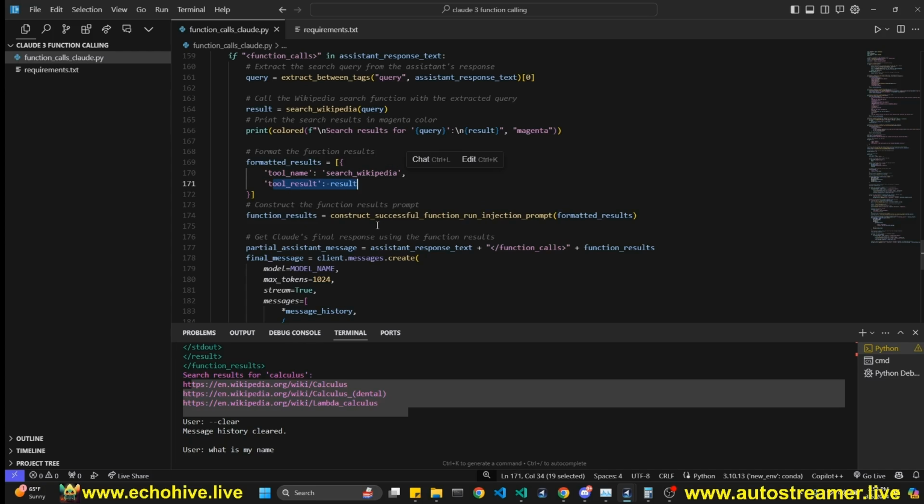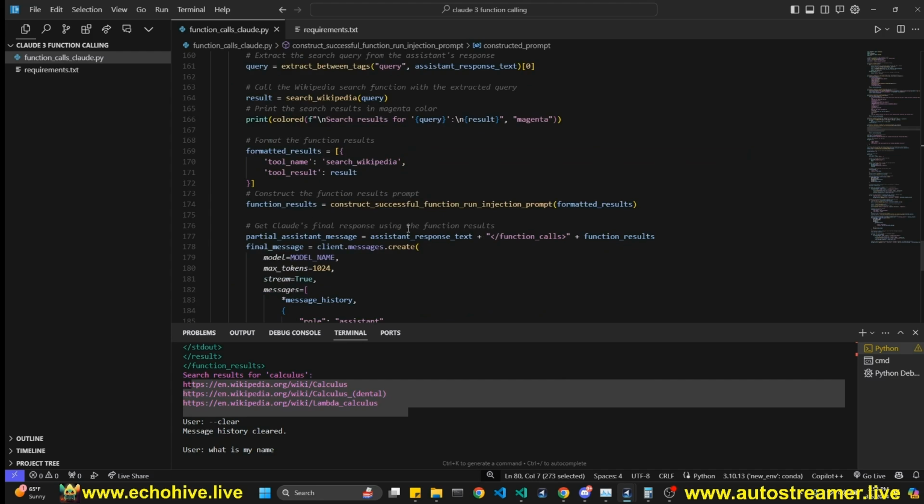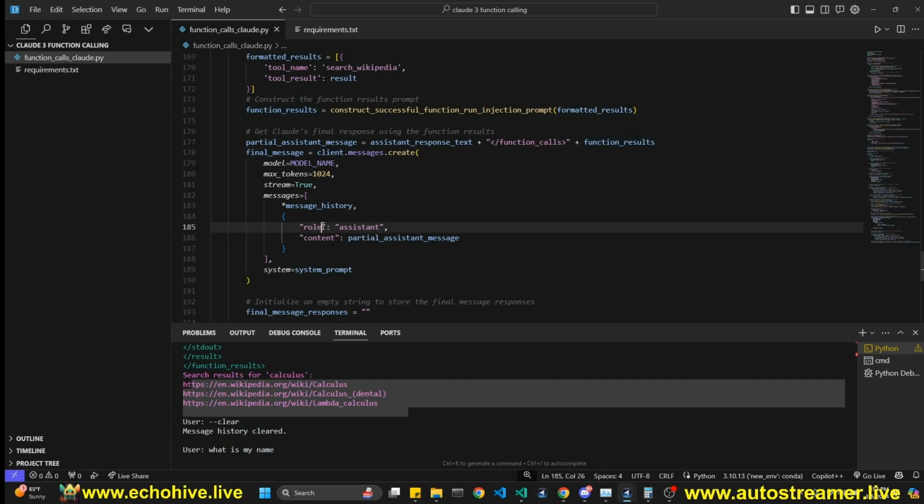Now, this is a bit of a janky part of Claude's function calling. We're now going to construct the injection prompt using these formatted results, which is going to turn it into this format. And now we're going to construct the fuller message with the assistant response text. And now we add a function calls tag. And now we add the function results. And that is actually what we are going to send. We make a call back to Claude. It's going to be the final message, right?